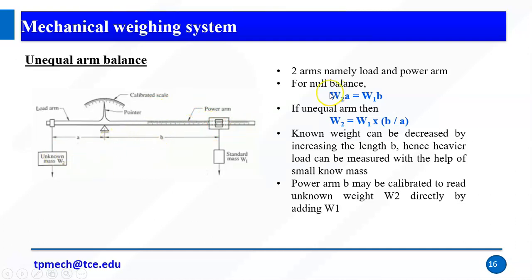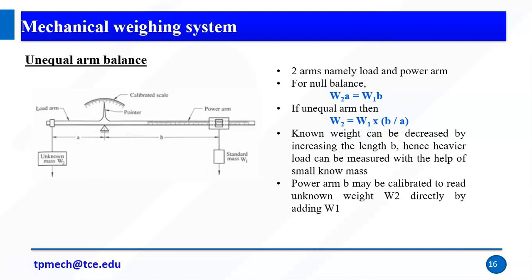That is what we say here: for null balance, W2 equals W1 into B by A. W1 is the known mass, and B and A we can easily measure. B by A is a fixed value, and B you can measure. So these readings are there. Like zero on a calculator, you need to adjust this arm so the pointer shows zero. Whatever B comes, if you measure B by A, it equals W1. Right, so this is the unequal arm balance.